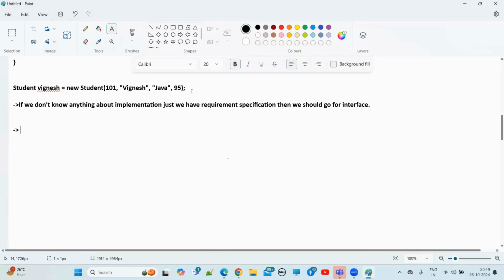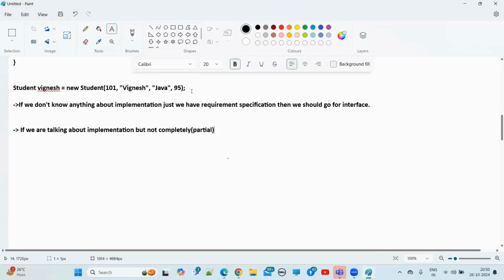Next one. Okay. If we are talking about implementation, but not completely. But not completely means what? Partial.